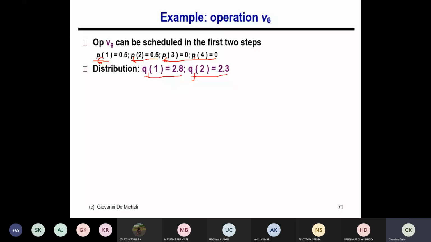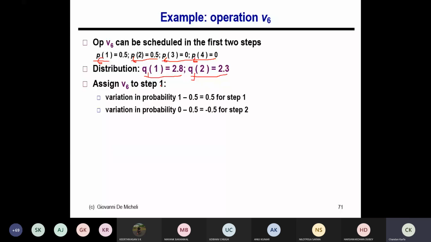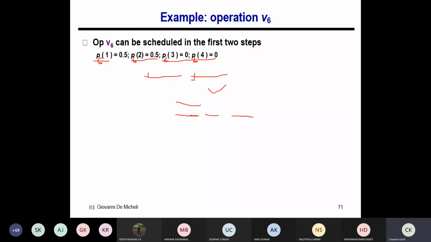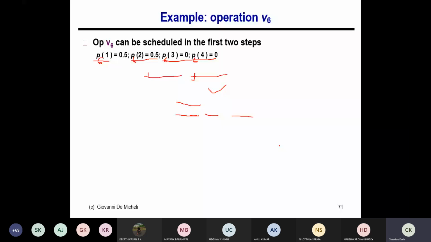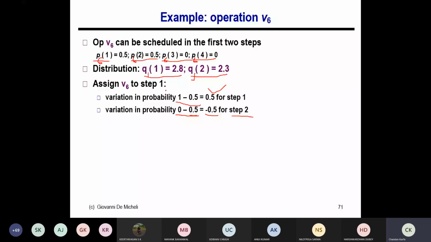Now if I assign V6 to timestamp 1, what is the variation in probability in timestamp 1? We assumed 0.5, but it becomes 1, so it is 1 minus 0.5. This is a 0.5 increase, right? And the variation in probability in timestamp 2: I assumed 0.5, but it becomes 0, so 0 minus 0.5, which is minus 0.5. This comes from this equation. So I can identify the variation in probability if I plan to schedule operation 6 in timestamp 1.